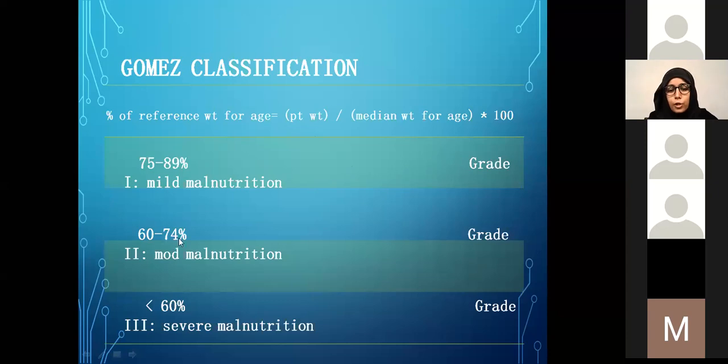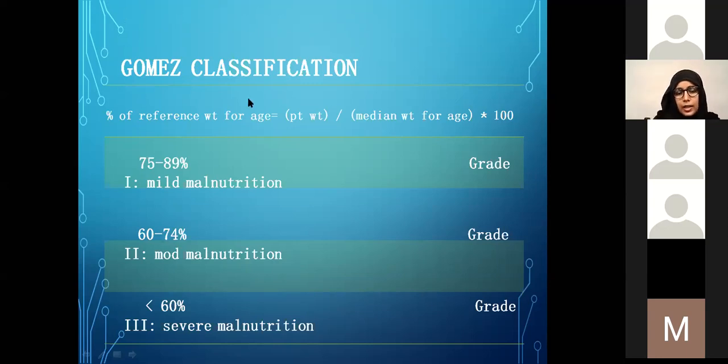If the weight for age of a child falls between 75 to 89% for his or her age, we say that the child has mild malnutrition. If the weight for age falls between 60 to 74%, it will be moderate, and if it is less than 60% of the median weight for age, then it will be termed severe malnutrition.